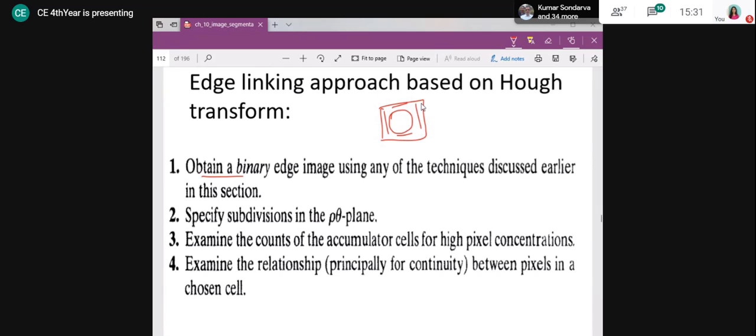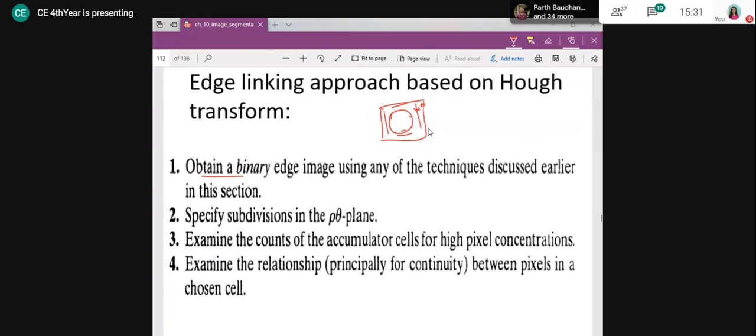So now they are binary. If you remember, the background is black and the foreground is white, right? So in that way, I am going to identify all the edge points. But possibly they will have breaks here. So the prominent or dominant edges are what we have to identify.